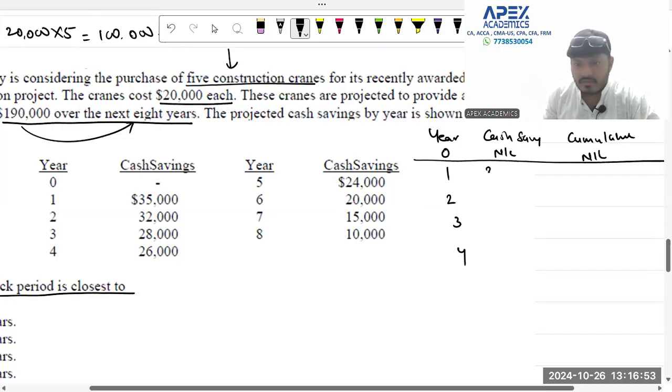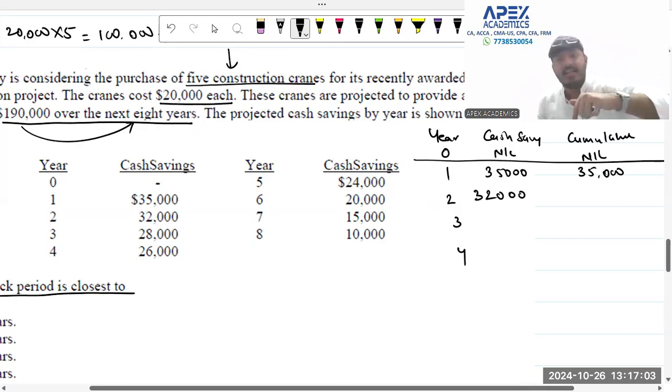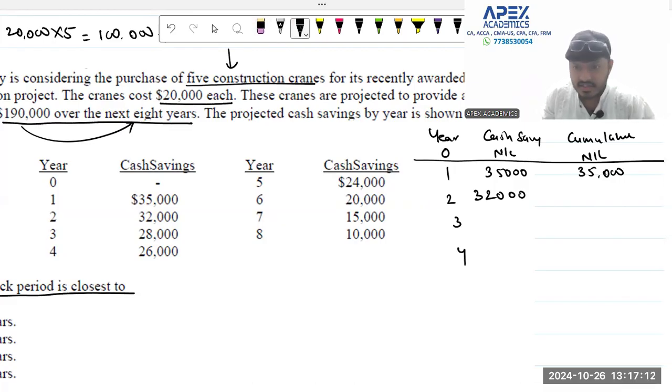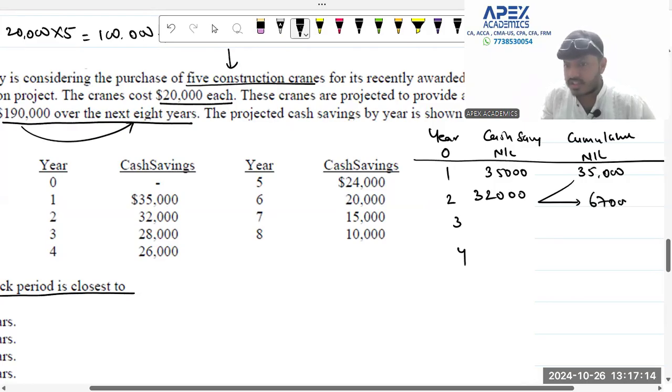So at the end of year 1, you have a cash saving of 35,000. So till the first year end, the inflow is 35,000. In the second year, you have 32,000. In the second year, 32,000 means the total until now will be 35 plus 32, which is 67. So far you have got 67 total, and in the second year only 32. The third year it is 28,000. So we are looking at 67 plus 28, which will give us a total of 95,000.